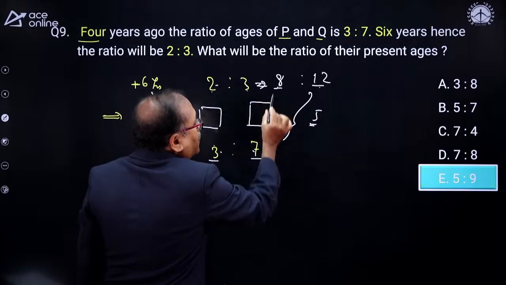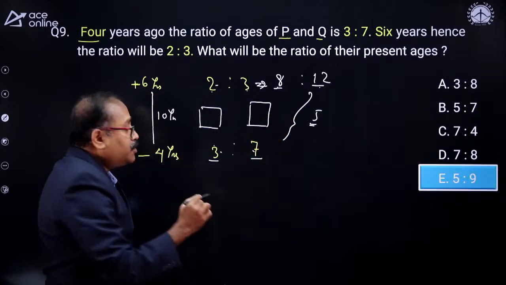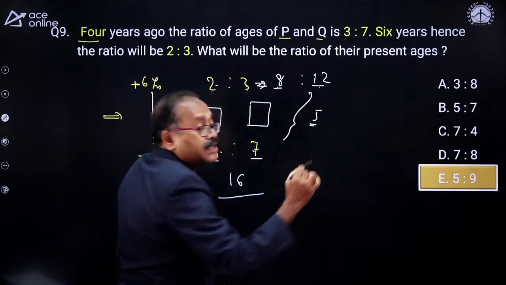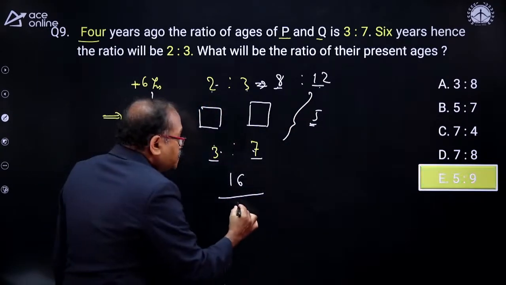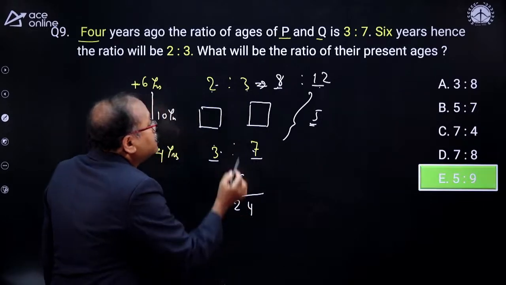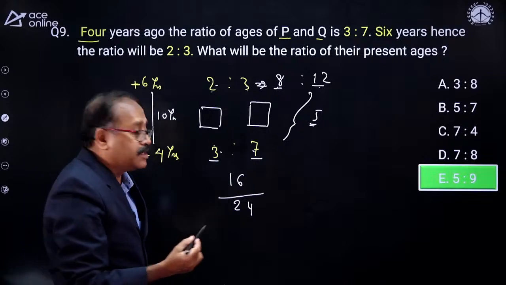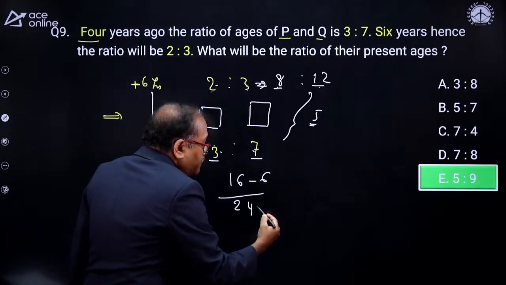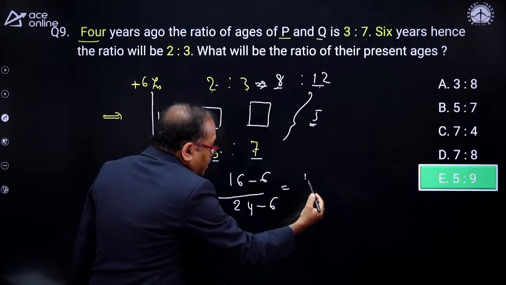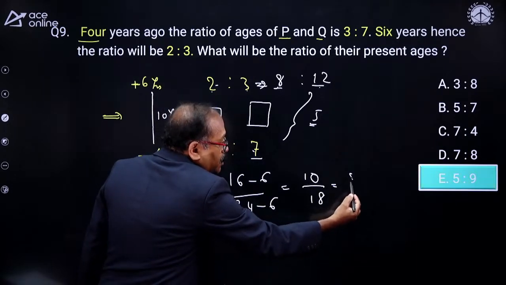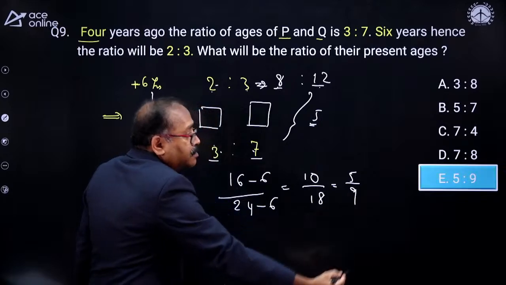Therefore, 8 parts is equal to 8 into 2, 16, and 12 parts is equal to 12 into 2, 24. And this is the age after 6 years. Then what will be the present age? Minus 6 here and minus 6 here. So you are getting 10 by 18, and the ratio is 5 by 9.